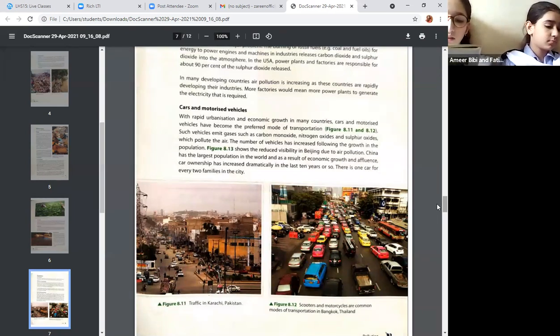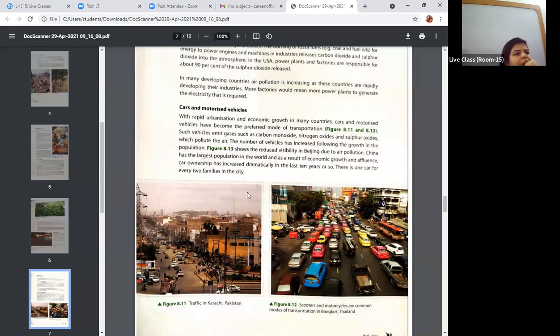Cars and motorized vehicles. With rapid urbanization and economic growth in many countries, cars and motorized vehicles have become the preferred mode of transportation. Such vehicles emit gases such as carbon monoxide, nitrogen oxides, and sulfur oxides which pollute the air. The number of vehicles has increased following the growth of the population.